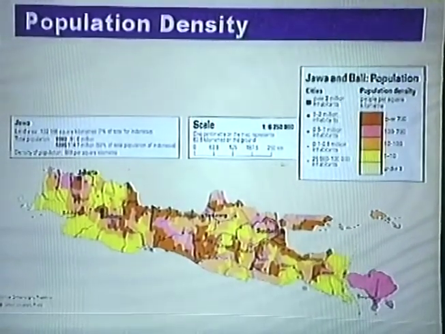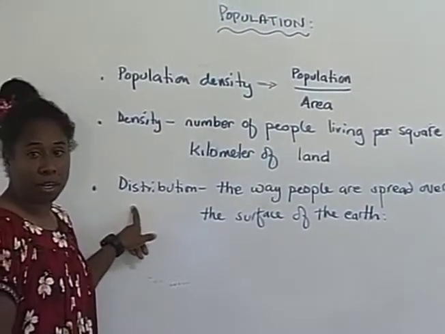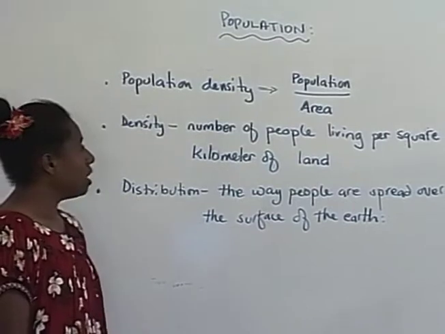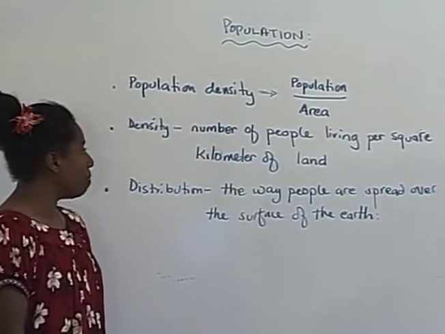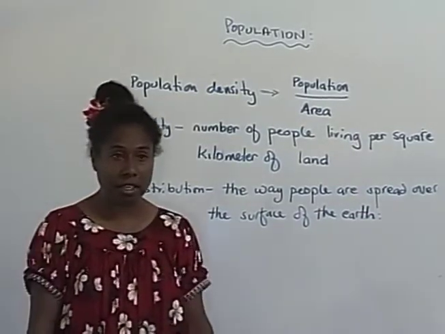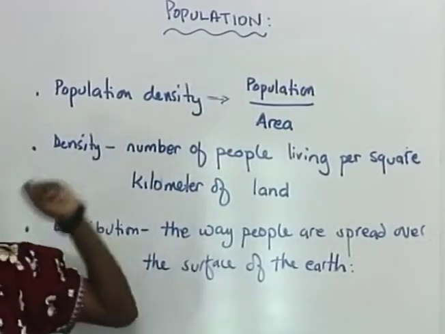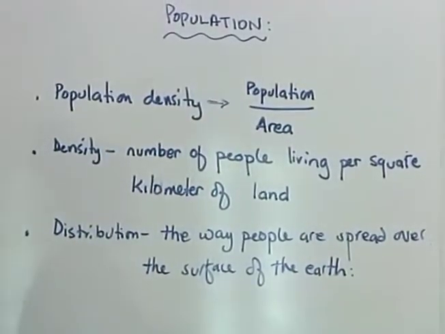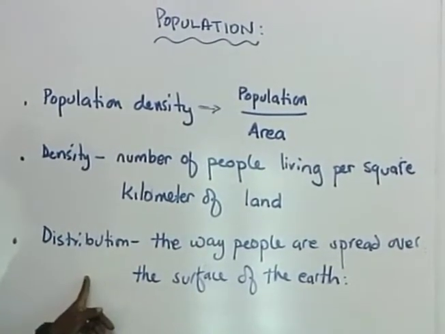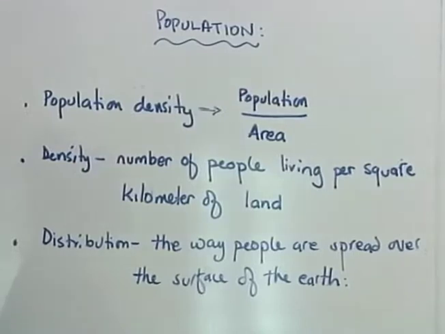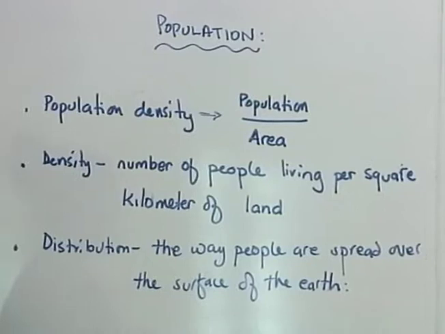Also note that when we're looking at population, it is also important to look at distribution of people. There is a difference between density and distribution. Density gives us a description of number of people living per square kilometer of land. In order for us to find that, we need to know the population, and we need to know the total area of that particular area we are calculating the density of. It is also important for us to look at distribution. And when we look at distribution, we are looking at generally the way in which people are spread over the surface of the earth.